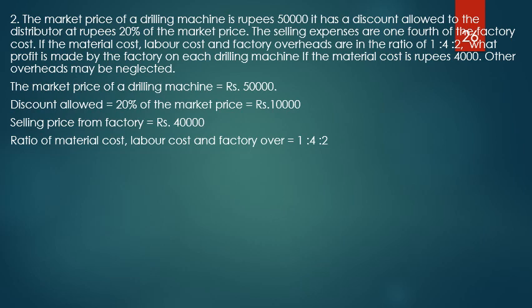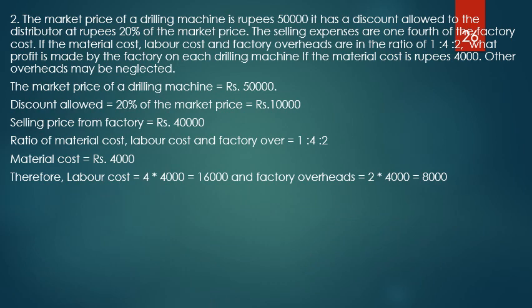We know that the ratio of the material cost, labor cost and the factory overheads are 1:4:2. Let us calculate one by one. I know that the total material cost is rupees 4,000.